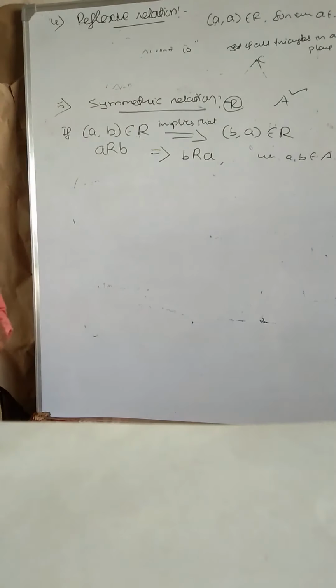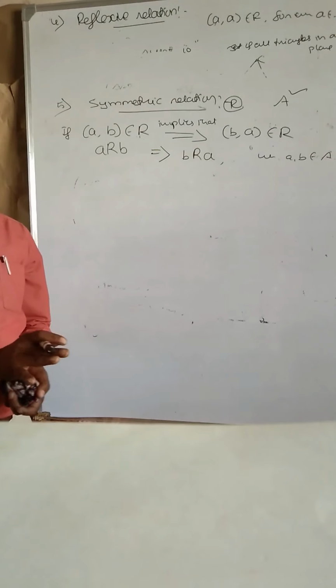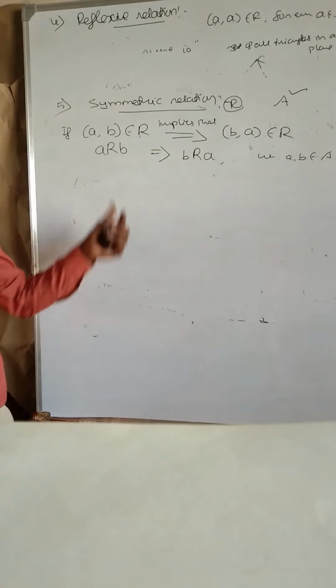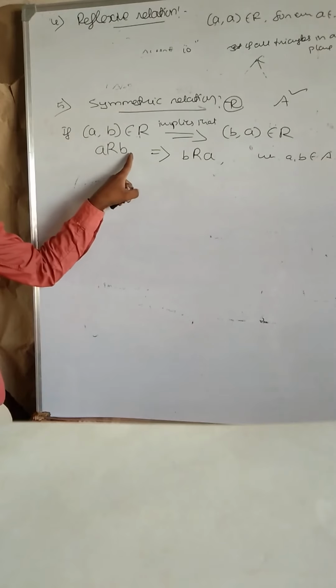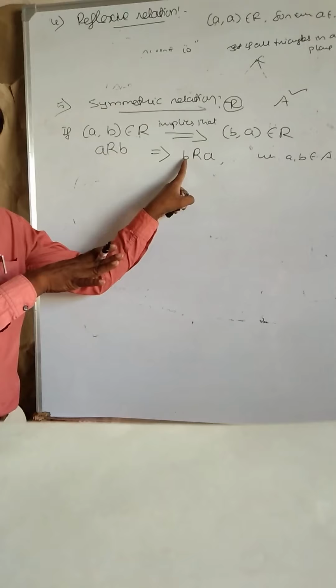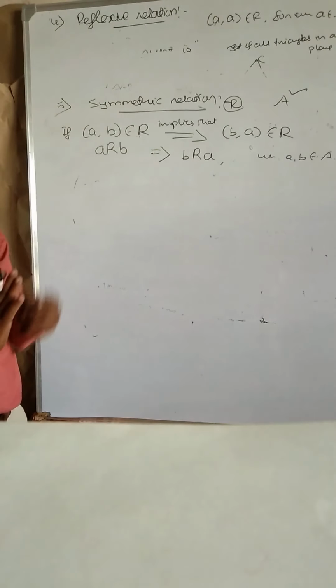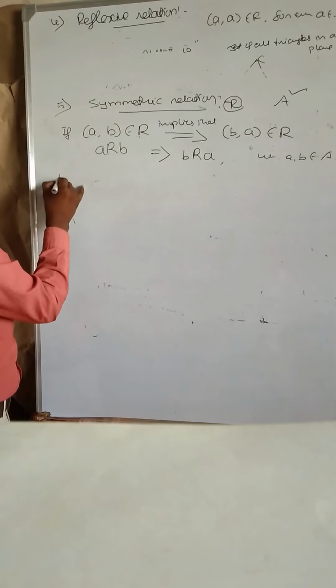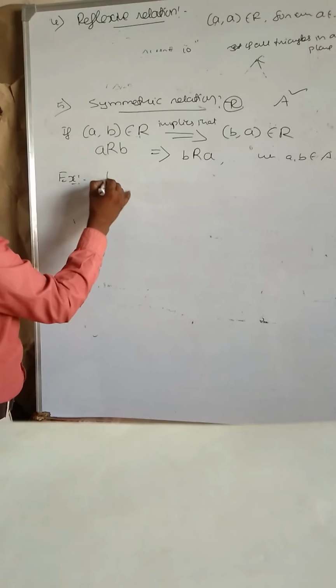Not like reflexive. Reflexive means every element in the set is related to itself. Here it is not like that. Observe the condition here: a related to b implies b related to a. We say that the relation is symmetric.